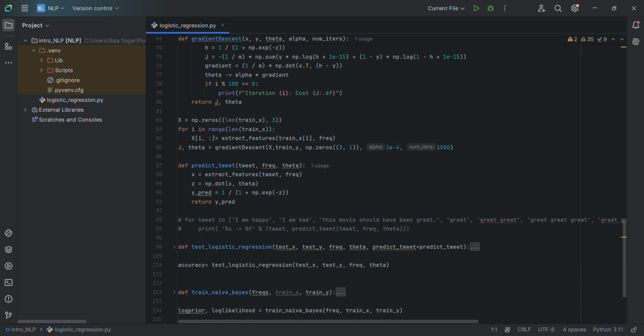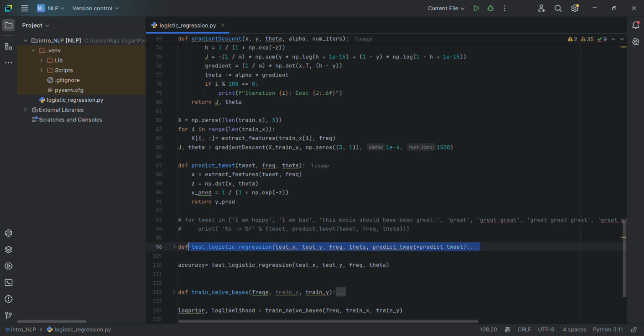predict the values. Since this is logistic regression, the prediction will always be between 0 and 1. So if the value is above 0.5, we can say that it is a positive tweet, and if the value is below 0.5, we can say it is a negative tweet.